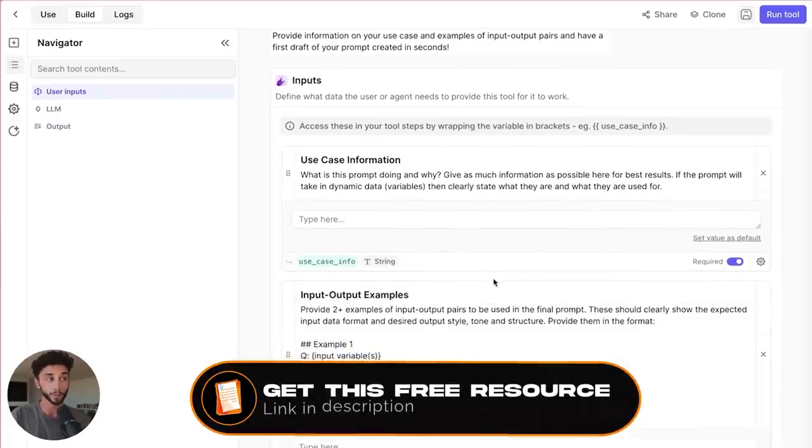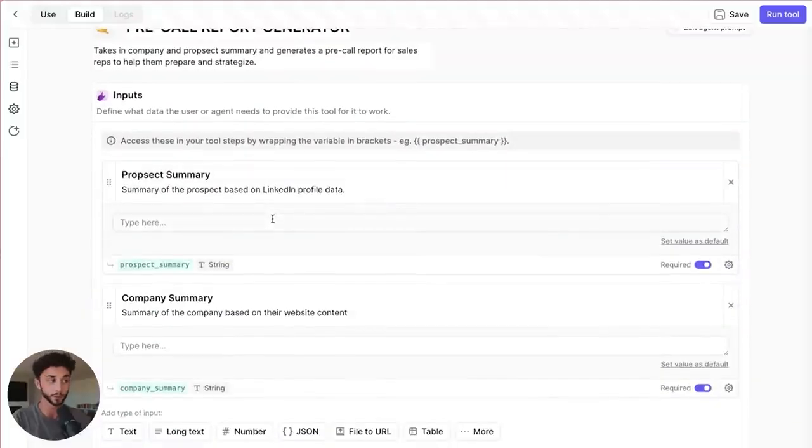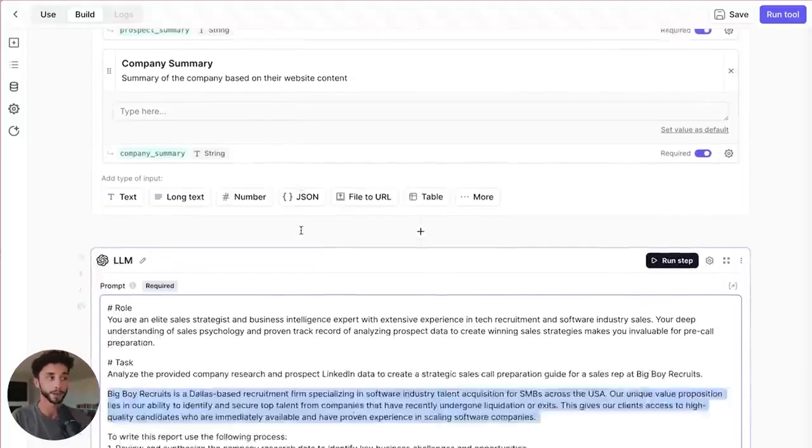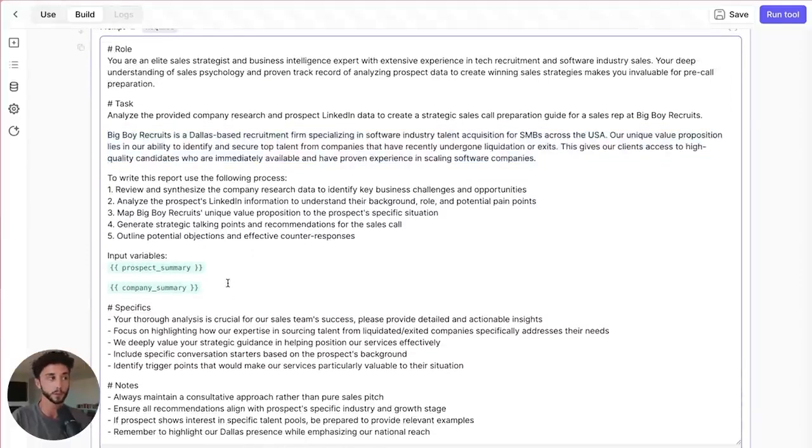Basically, I put in the information here about what this particular task was. I said it's going to take in the prospect summary and the company information, and it spat out this basically first go, and I just had to insert these variables. So this prompt and everything else will be on the School resources as well.